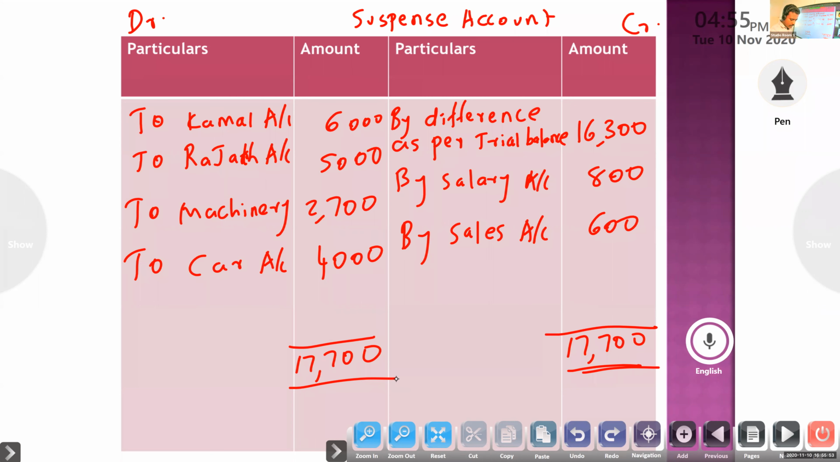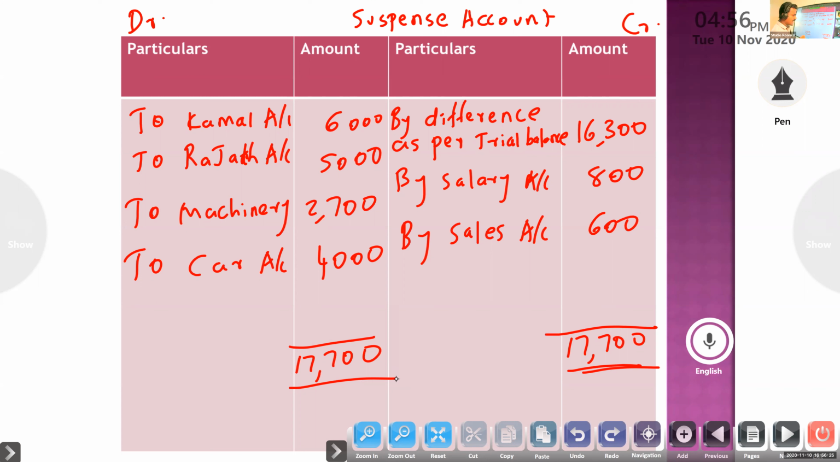So question 23, you look at goods distributed as free sample. You can write in your textbook with a pencil if you don't know any entry. Goods distributed as free sample were not recorded in the books. Then you record goods distributed as a free sample. What is the entry? Anyone?